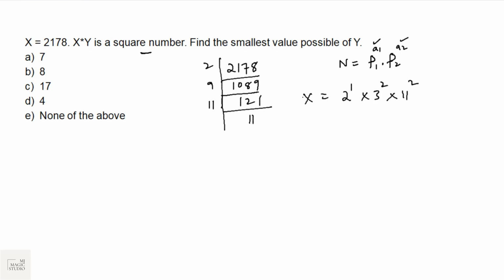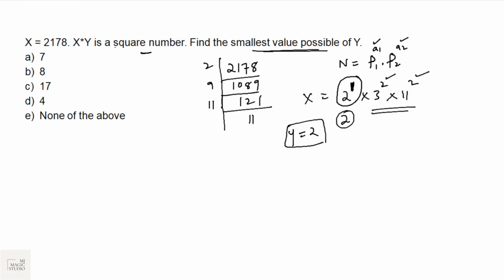That means the smallest possible value of y should be equal to 2, because this power is odd. To make it even, we just need one more 2. This is even, settled. Here we need the power 2. The smallest even number is 2. We need one more 2. So if we multiply x by y equals to 2, we can get x into y as a squared number. So here none of the above options should fit, because the answer is 2.